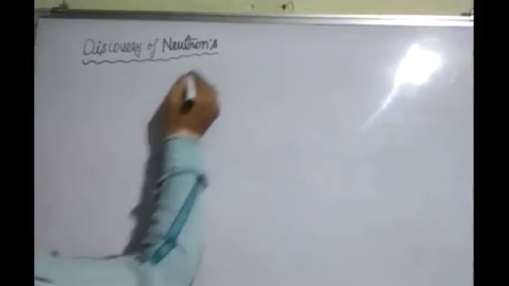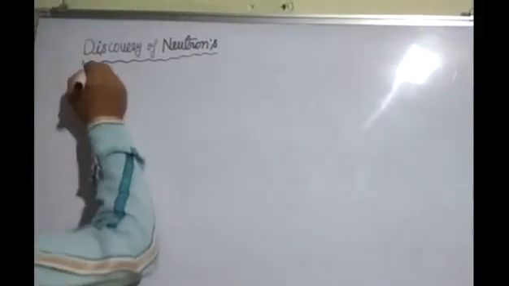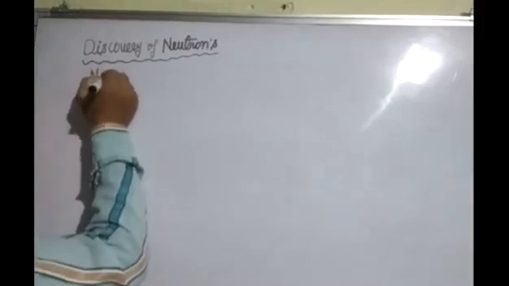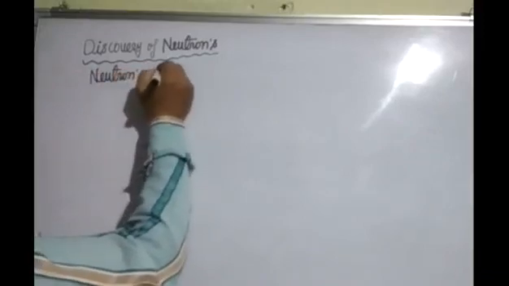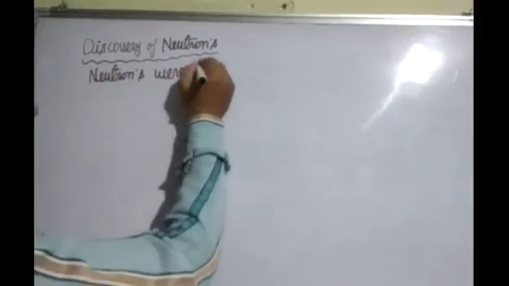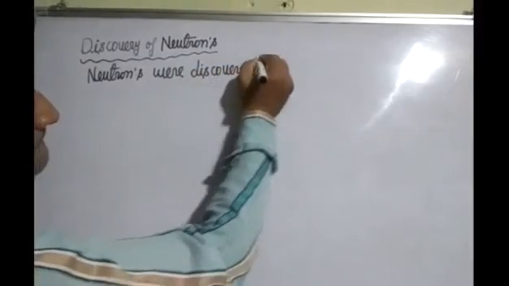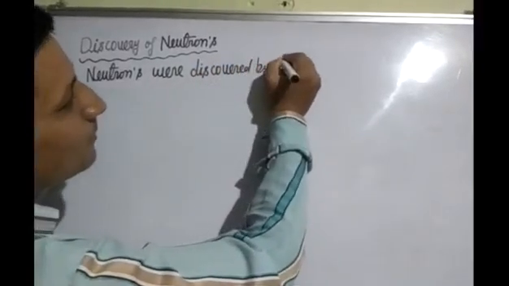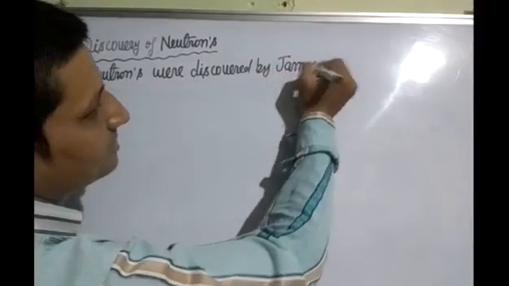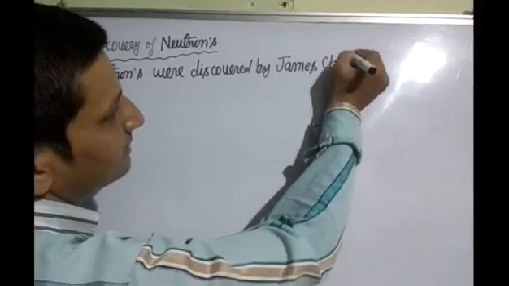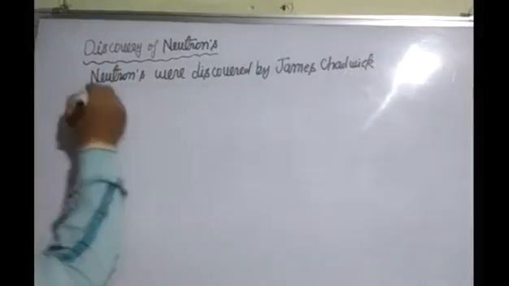Neutrons were discovered by James Chadwick in 1932.